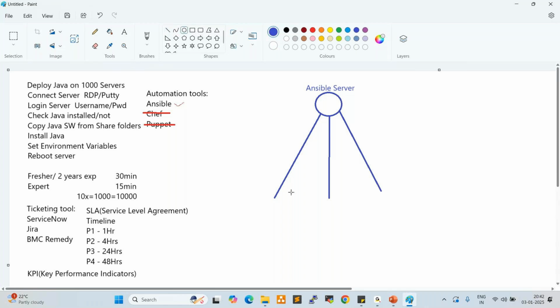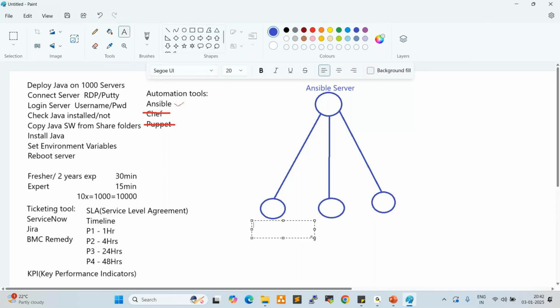So here 300 development servers, 300 QA servers, quality assurance, and 400 production servers. Dev 300, QA 300, prod 400 servers. 1000 servers are available here. On these 1000 servers, I want to deploy the Java by using Ansible.